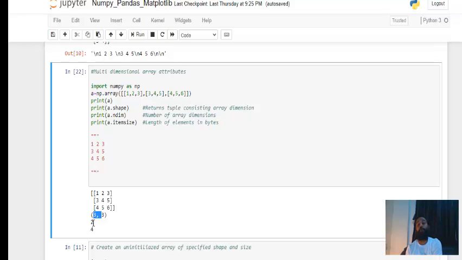Item size: each item inside that n-dimensional array, what is the length in bytes? This is 4 here. So all the elements inside it, separately, are consuming 4 bytes each. So it's presenting 4 here. So hope this is clear: shape, ndim, and item size function.